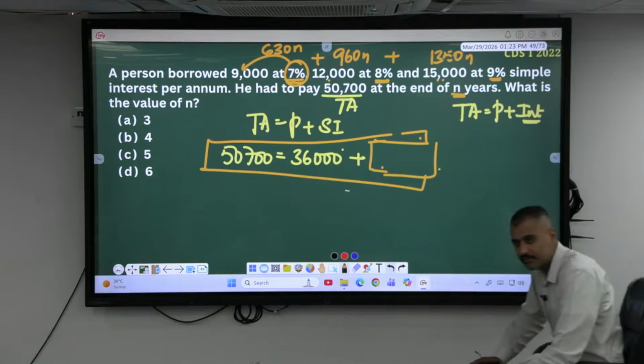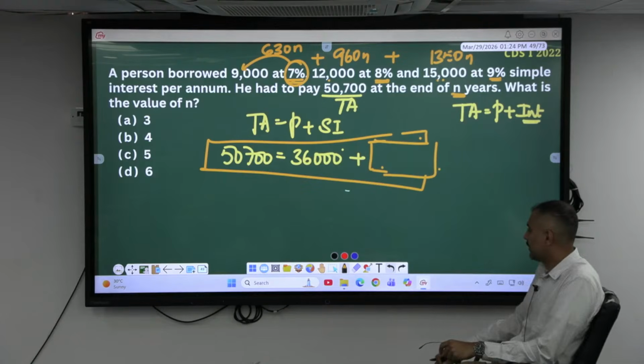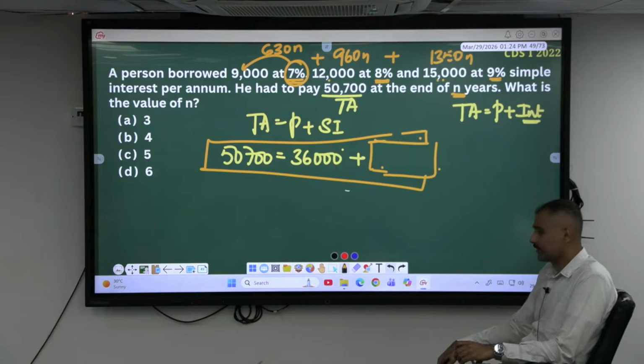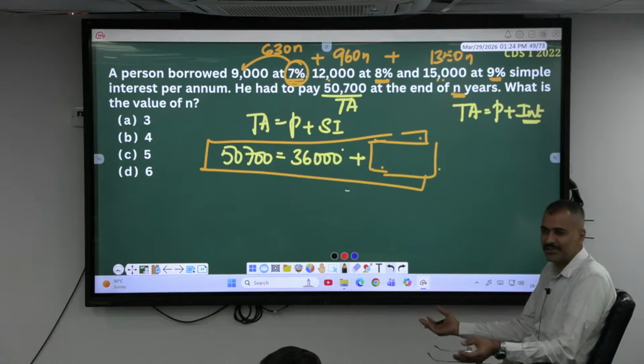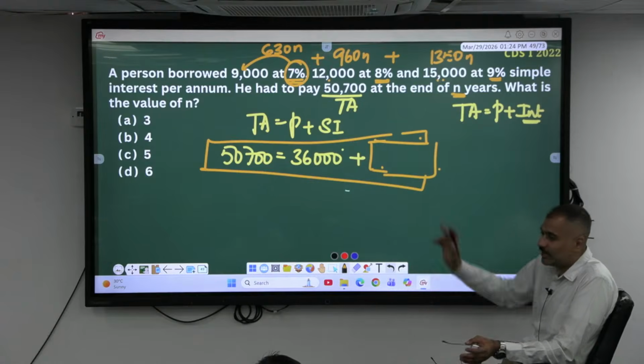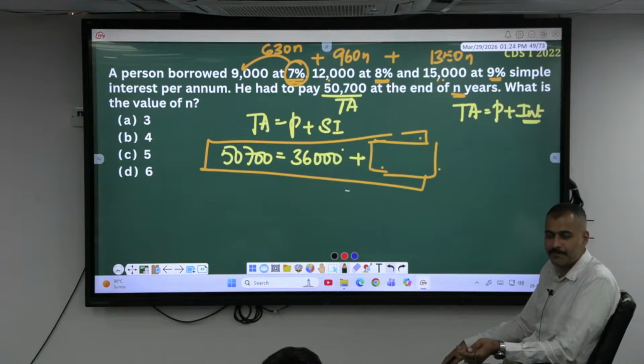Come on, subtract. 50,700 minus 36,000 divided by 2940. It will get factorized. See, you are getting a lot of zeros here, right? The zeros will cut. You are getting an even number at the denominator and you have to have a 0, so it has to be 5 times only.